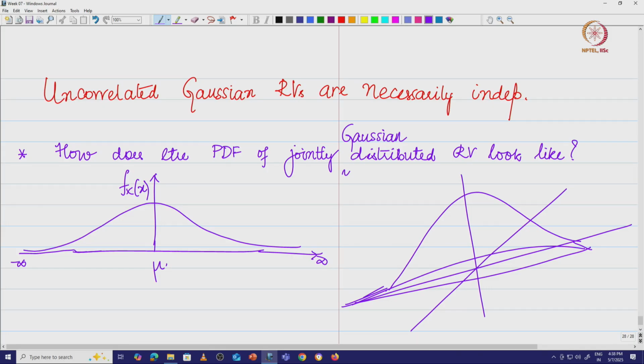And interestingly we will see these contours and other things. We will probably try to spend some time on Gaussian later when we do the covariance matrix, because we want to look at this jointly correlated Gaussian and we want to decorrelate them and then say that they become independent.